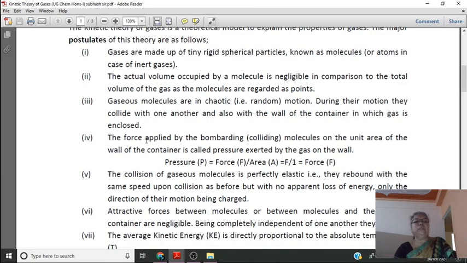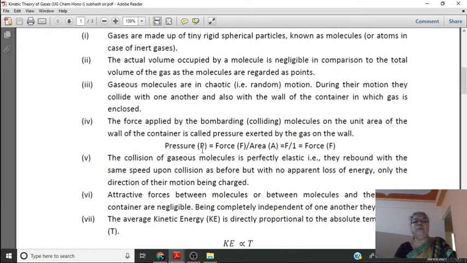Then the next assumption, the force applied by bombarding gas molecules on the unit area of the wall of the container is called pressure exerted by gas on the wall, and it is given by the formula pressure P equals force F upon area A, and when the unit area is there we can write the pressure P equals force.